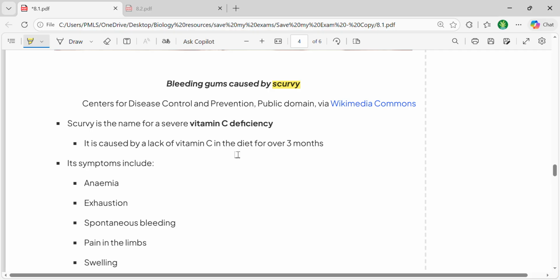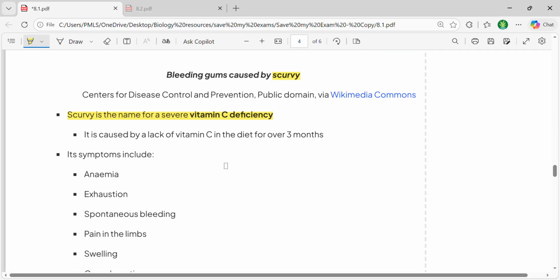First of all, you would mention that scurvy is caused by vitamin C deficiency, and it is caused by the lack of vitamin C in the diet. And as it is caused by the lack of vitamin C in the diet, what are its symptoms? We need to understand the symptoms.